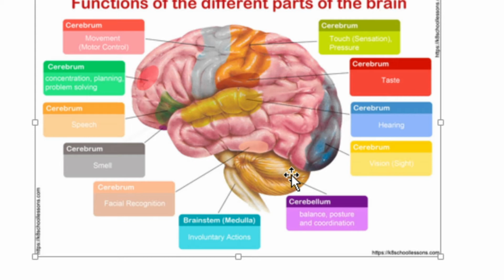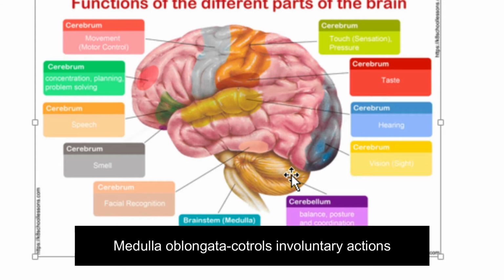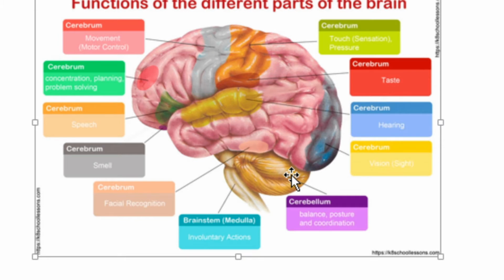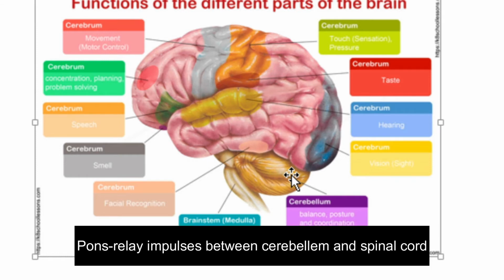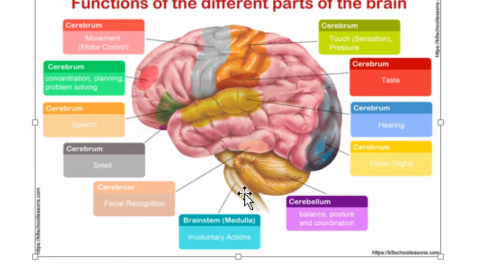Then, the next part, the brainstem, contains the medulla oblongata and pons. What is the function of the medulla oblongata? The medulla oblongata controls various involuntary actions like heartbeat, respiration, blood pressure, salivation, vomiting, etc. And the pons relays impulses between the cerebellum and spinal cord. The pons is this region. These are the functions of different parts of the brain.